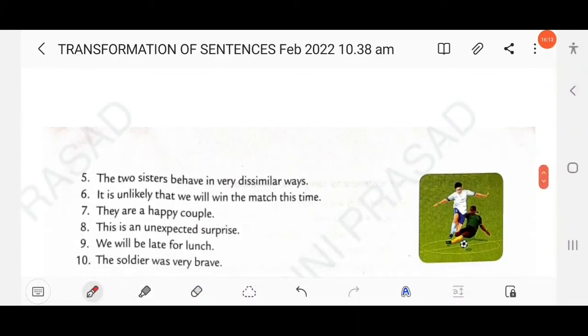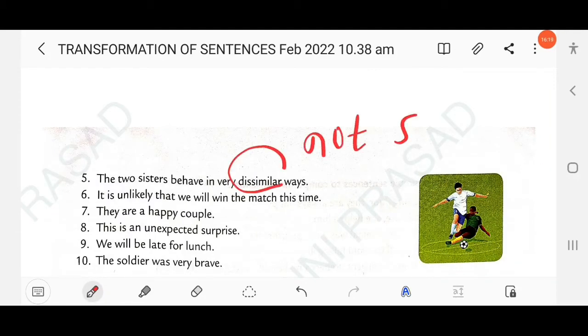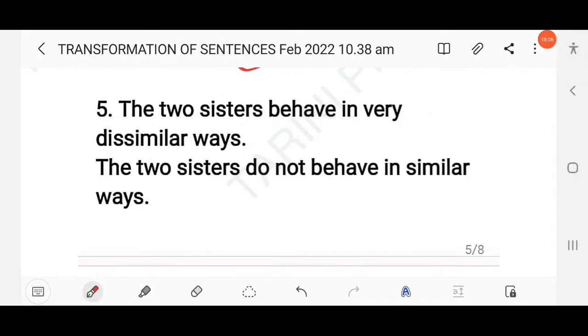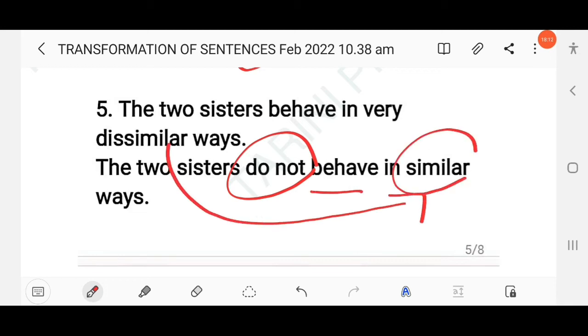Then next question here, the two sisters behave in very dissimilar ways. Dissimilar means not similar, right? So don't write the two sisters don't behave in very dissimilar ways. This will be wrong. You have to change into negative without changing the meaning of the sentence. So here you have to write the answer: the two sisters don't behave in similar ways, right? Don't behave in similar. The opposite of dissimilar is similar, and here don't is added, right?